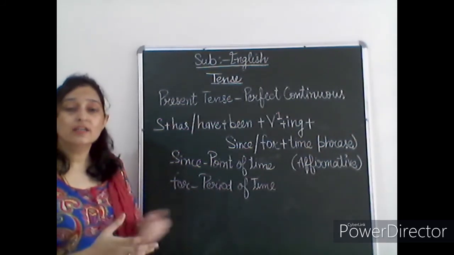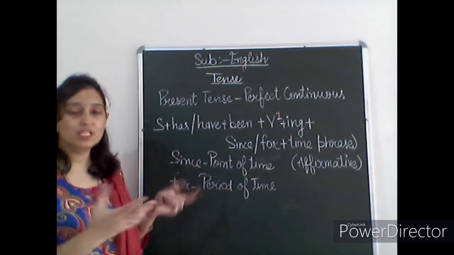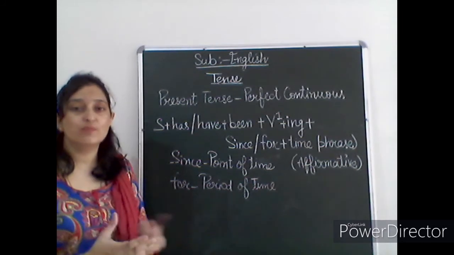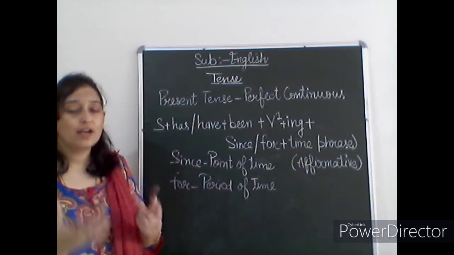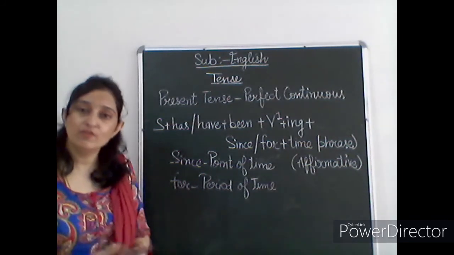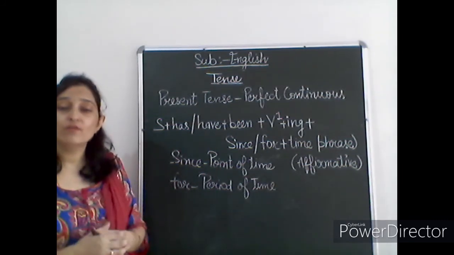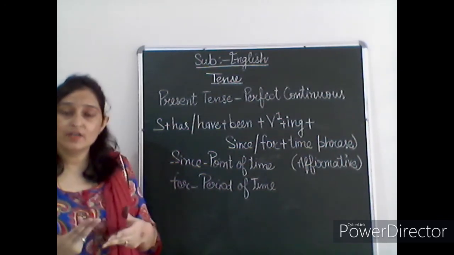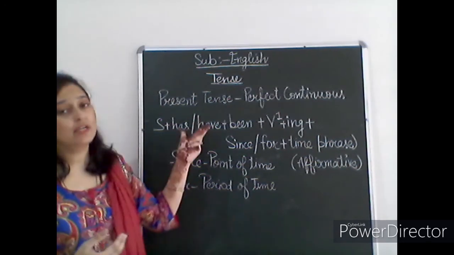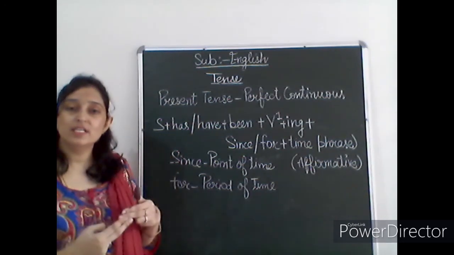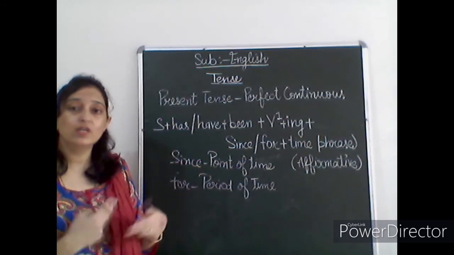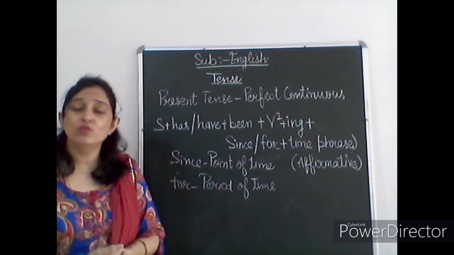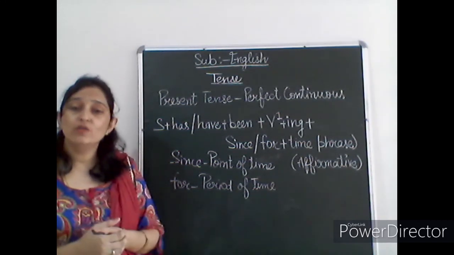So guys, here our present category of this tense is finished. We have revised all the rules of the present tense, and in our next video we will discuss the past and the future also. So what you all have to do is write 5 to 10 sentences of each category: simple, continuous, perfect and then perfect continuous. Write 5 to 10 sentences by following the rules, so that you can memorize and familiarize yourself with all the rules by heart, and just write down everything carefully in the copy and make your notes.